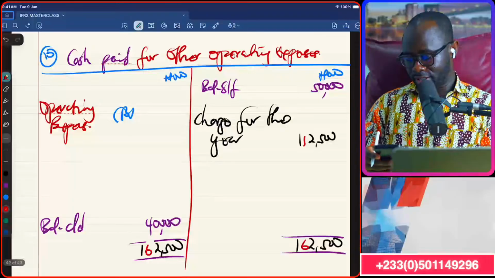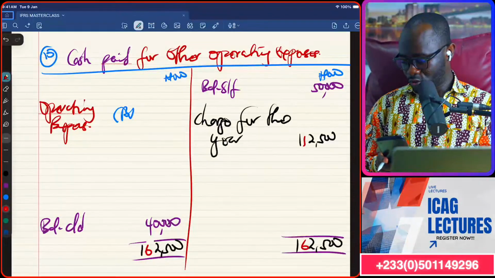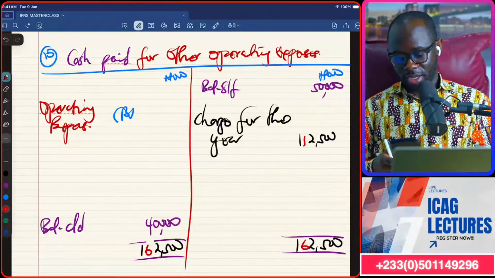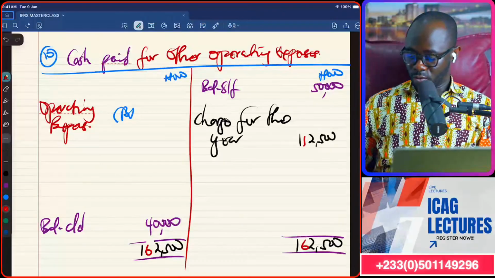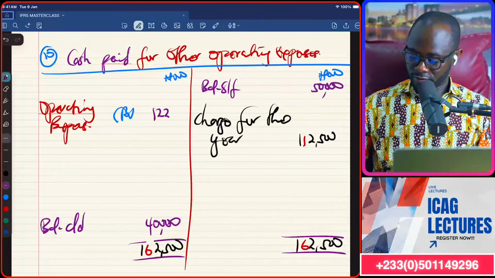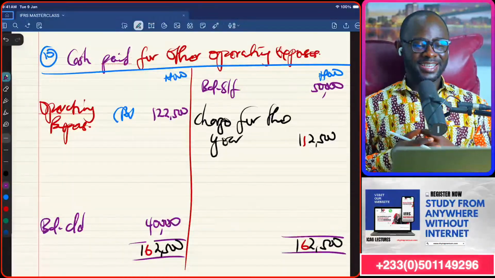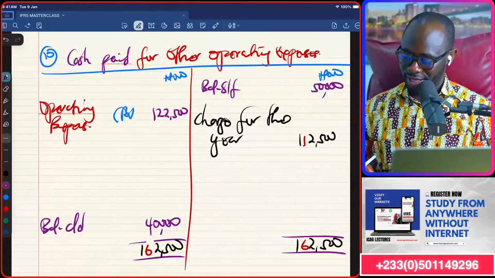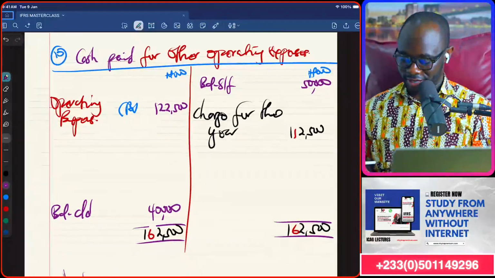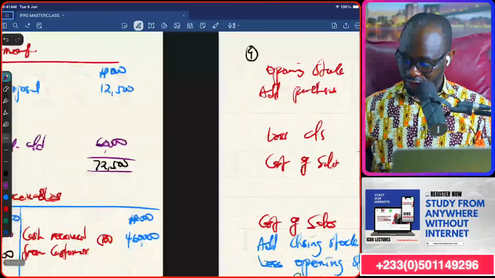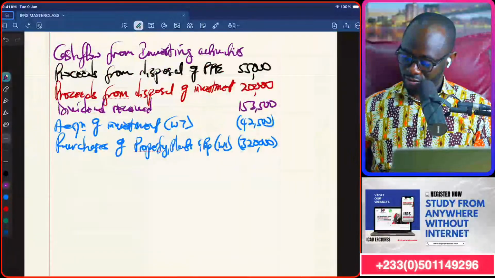So that my balancing figure, 162,500 minus 40,000, will become 122,500. This is the operating expenses paid for the year working, 122,500, and that is what comes under the operating activities.